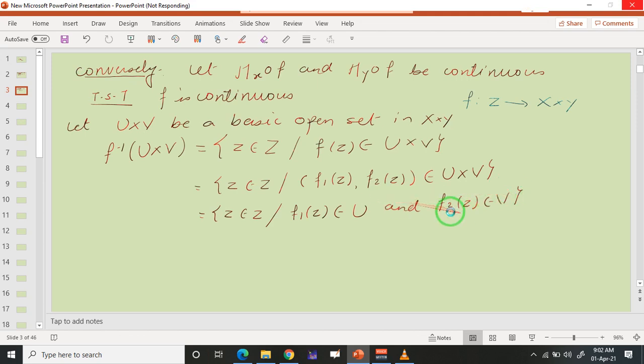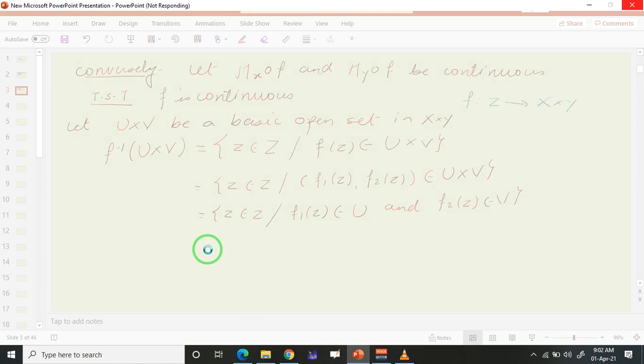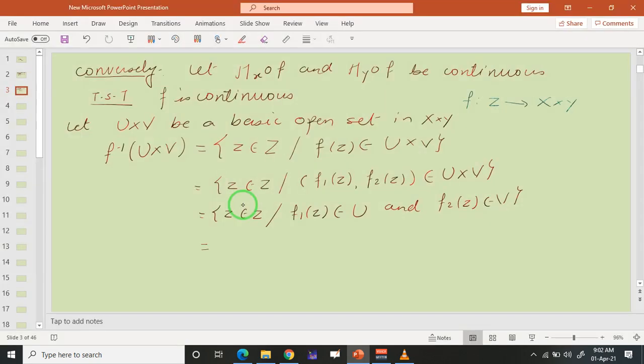So these are two conditions, and we can split this set.